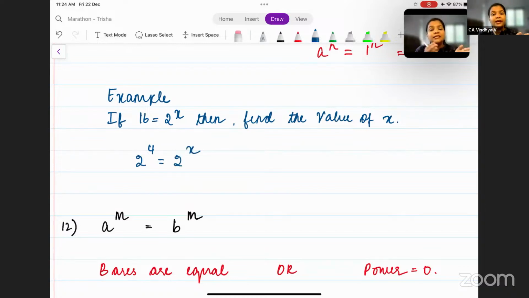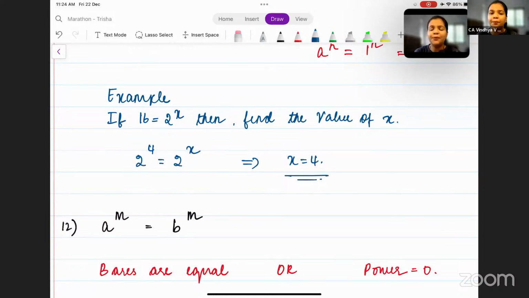Now, since the base is same in both the cases, we can equate the powers and say x is equal to 4. So what are we doing here? We are equating the bases and we are saying that the powers are equal to each other.